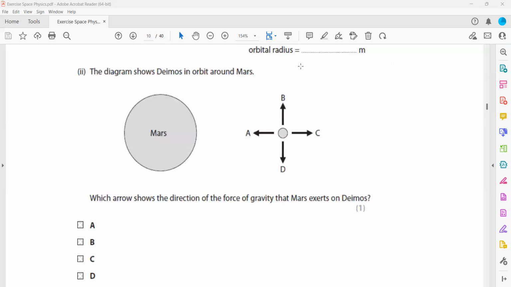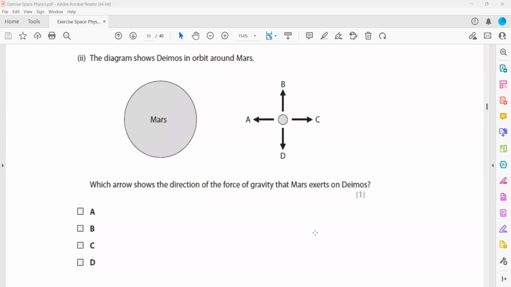The diagram shows Deimos in orbit of Mars. Which arrow shows the direction of the force of gravity that Mars exerts?